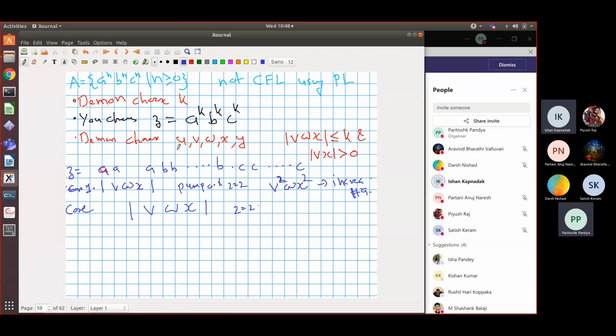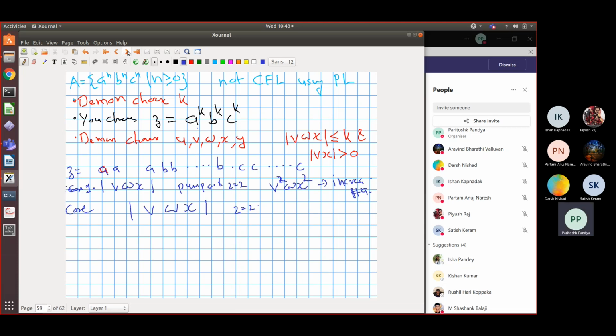Yes, sir. See, it's a simple argument. If your pumpable string is only within this part, then by pumping up, you will only increase A's and B's. You will not increase C's, and so you will not get equal numbers. Similarly, if it is only within A parts, only A's will increase. So it's a very simple argument about where this string VWX occurs. And you don't have to really argue about the exact split between V, W and X.